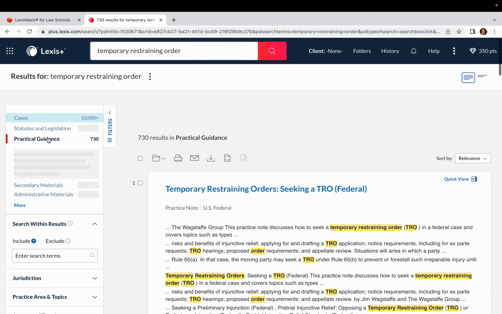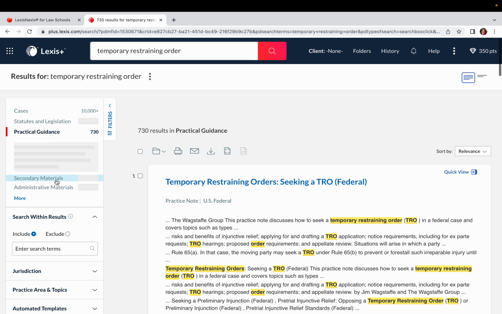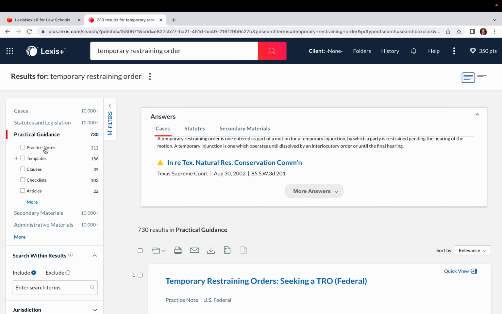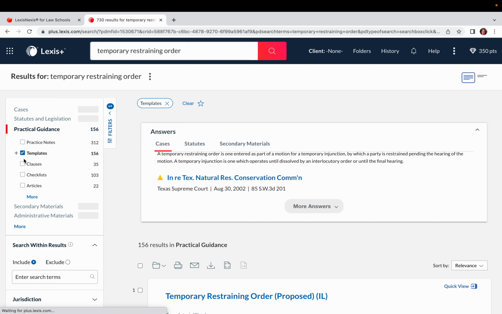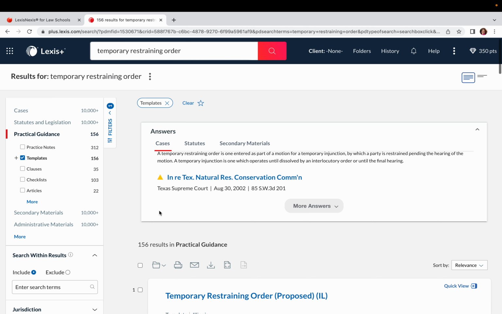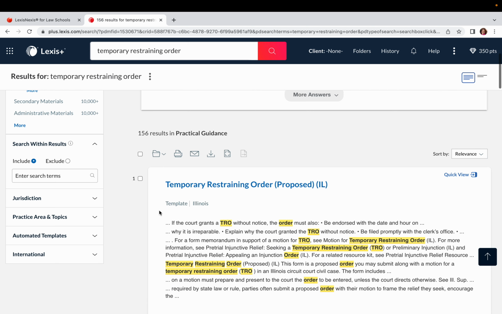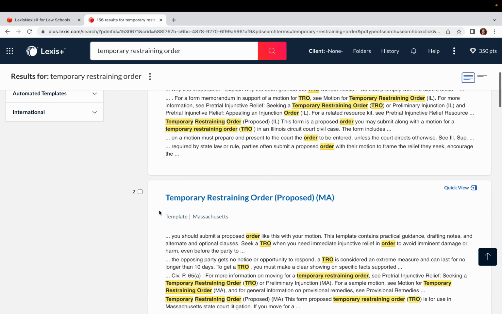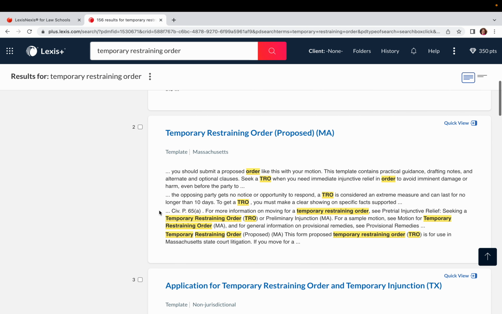And now I've got the options to decide if I want to search in practical guidance practice notes, which help tell me a little bit more about the law of temporary restraining orders, or go straight to those templates. So I'm going to click templates now. And when I start scrolling down, you can start to see here very specific state temporary restraining orders that I can use.